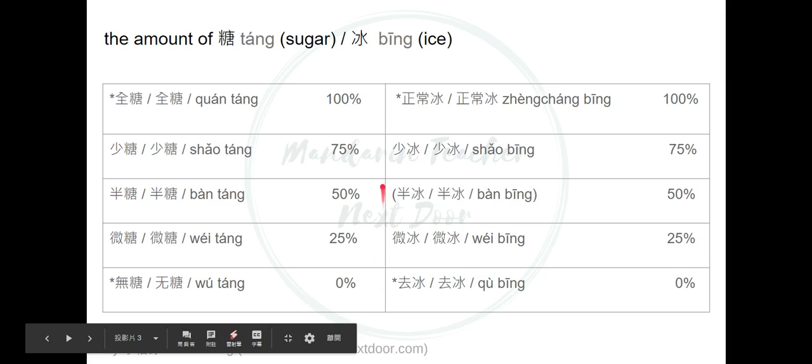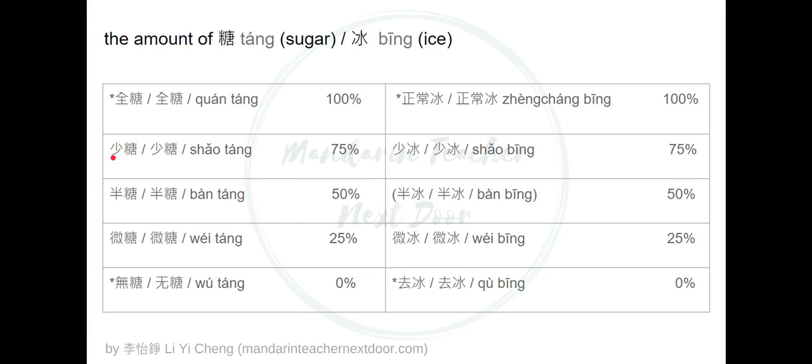Now let's talk about the ones that share the same prefix. 75%, 少糖. 少 can mean little, but it can also mean less. So a bit less sugar compared to a full sugar. It means 75%. So the other one is 少冰. And then 50%, 半糖.